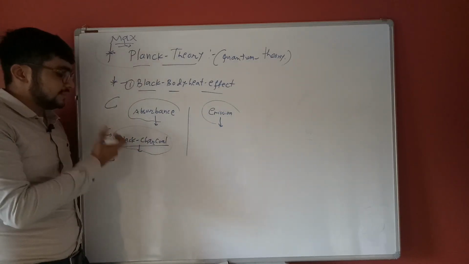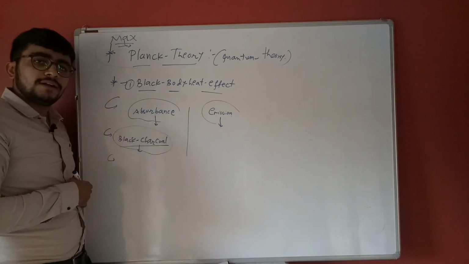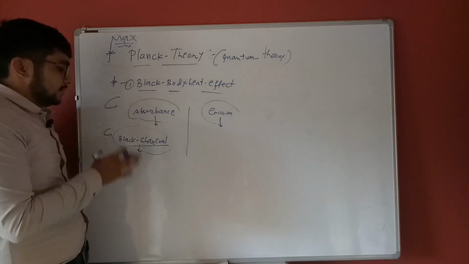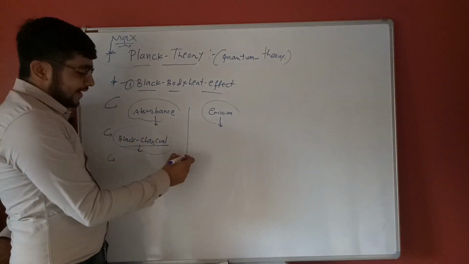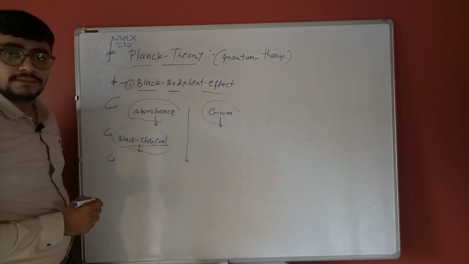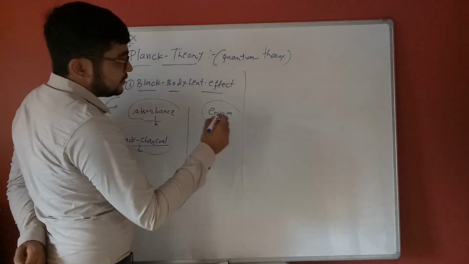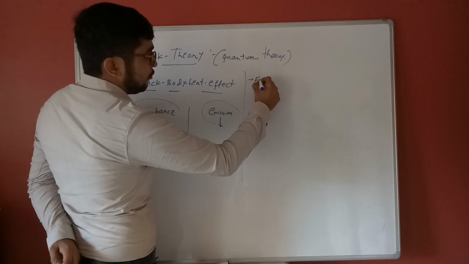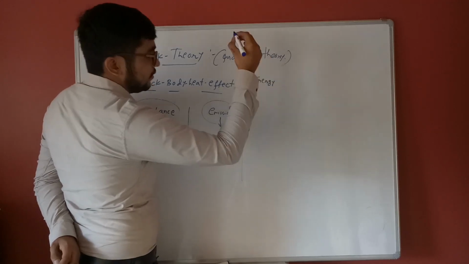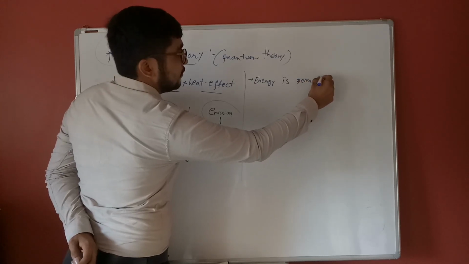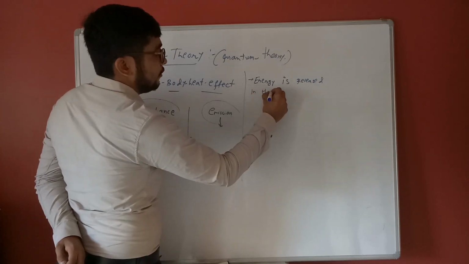Energy is released in the form of radiation.